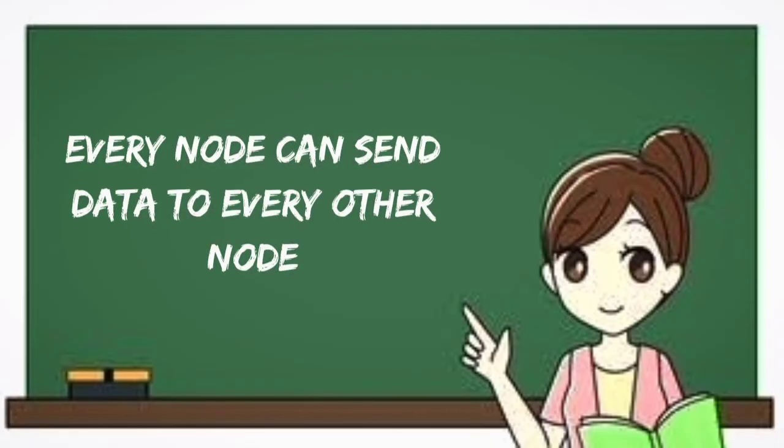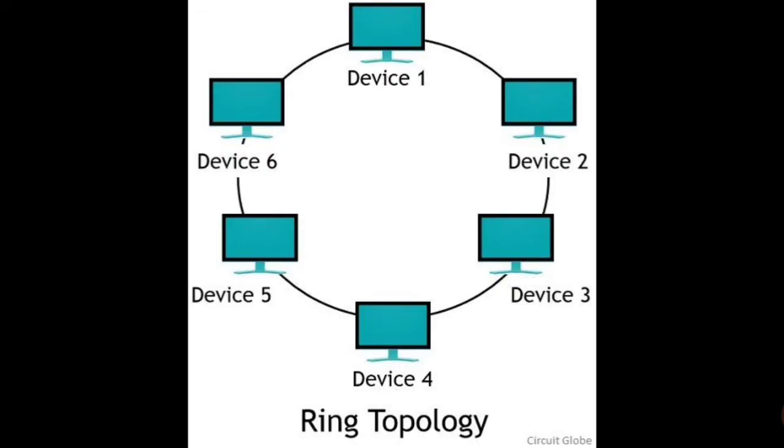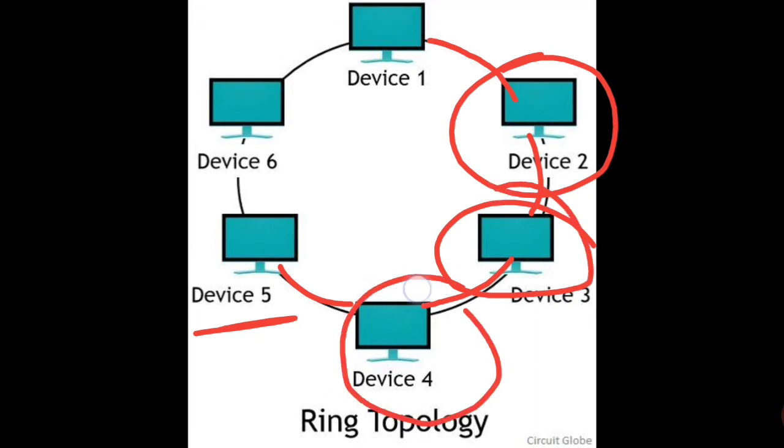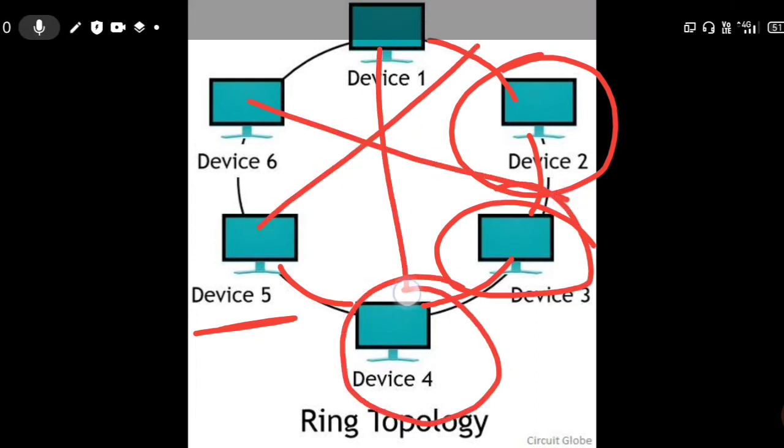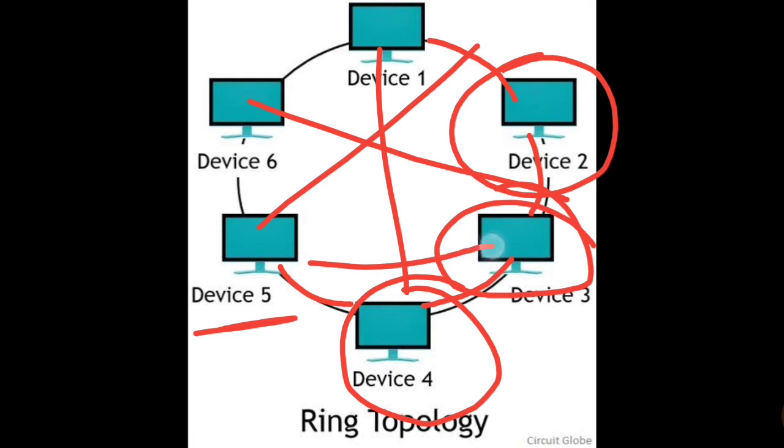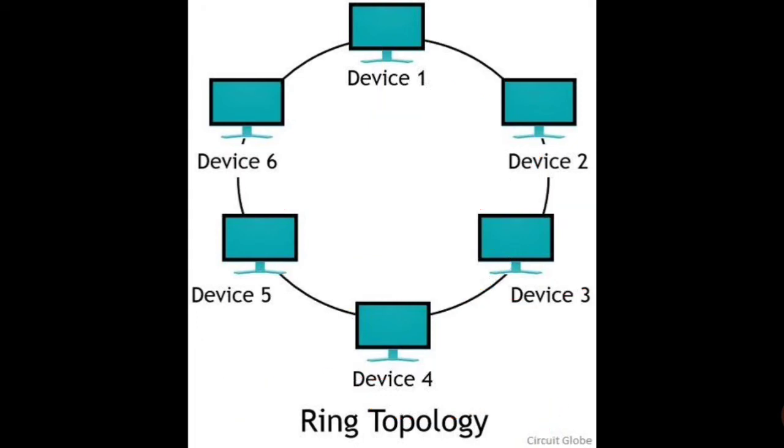So the next advantage is every node can send data to every other node. Like we have already discussed, since it's an adjacent connection, every node can send messages to every device. Like node 1 can send a message to node 5, and he can send the messages in any direction. But the thing is, each of the devices on the way will get the messages. So all the possible ways are possible. Every device can send messages to all the other devices that are present in the network connection of ring topology.